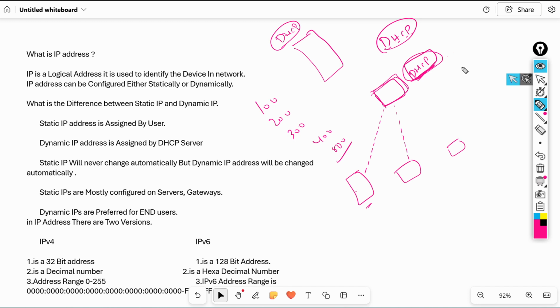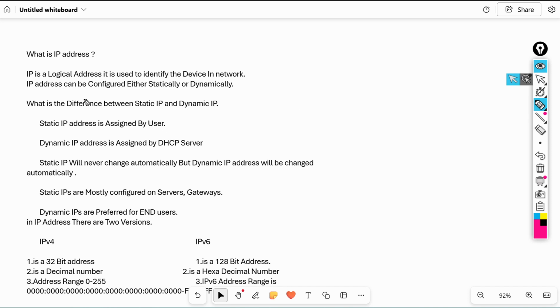But my question is, what is the main difference between these two, static IP and dynamic IP? Static IP is manual. Manual means if you assign IP address once, it is permanent until you change. Dynamic IP is not permanent. Remember this point, first point.